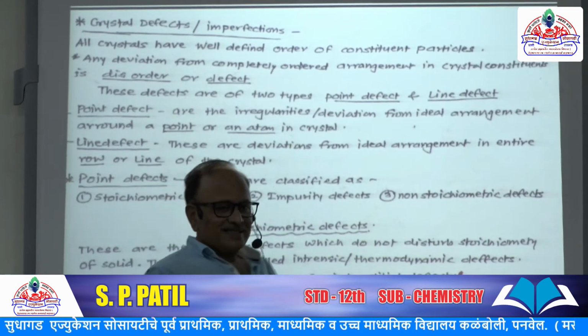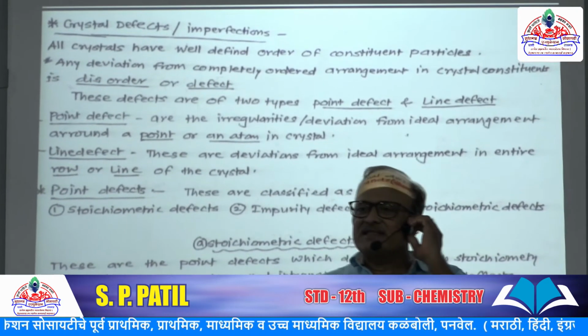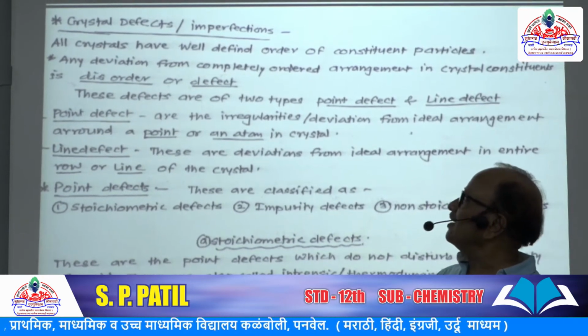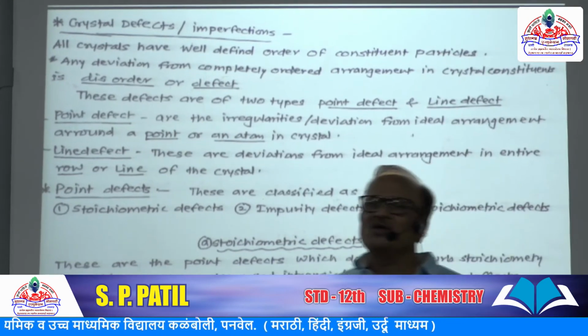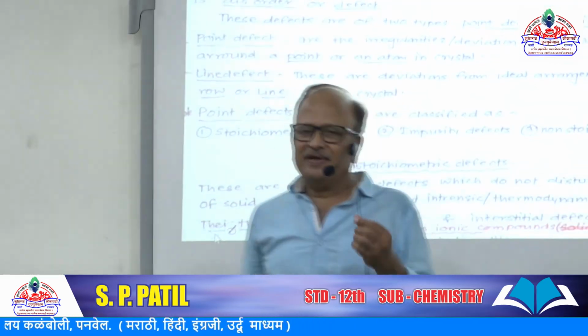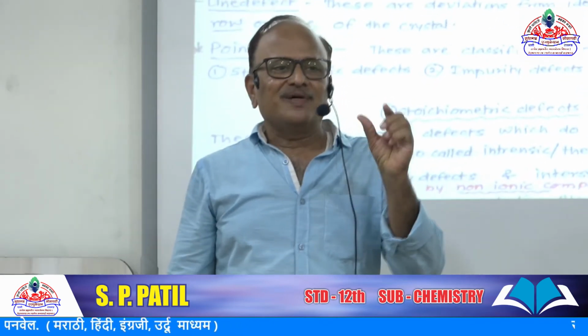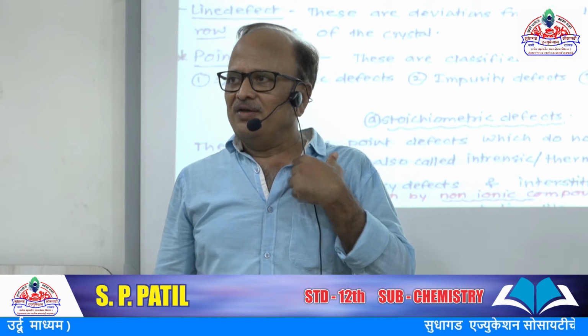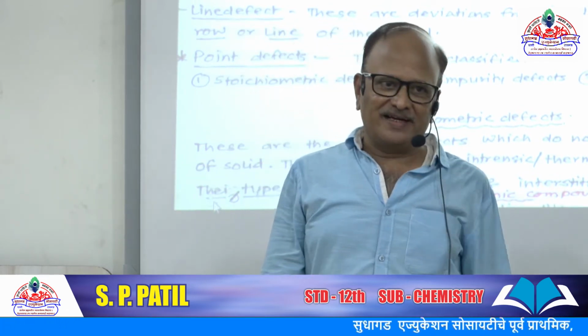Now crystal defect. Next topic is crystal defect or imperfections. What is a defect? If we buy a t-shirt and it has some color faded at the shoulder or at the collar, we say that the piece is defective.